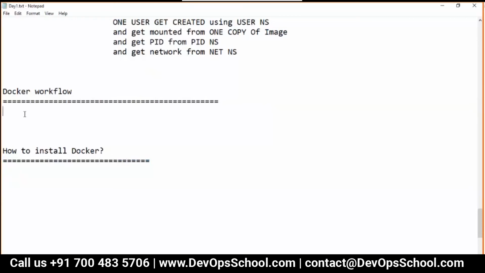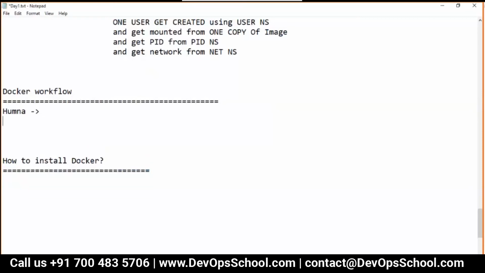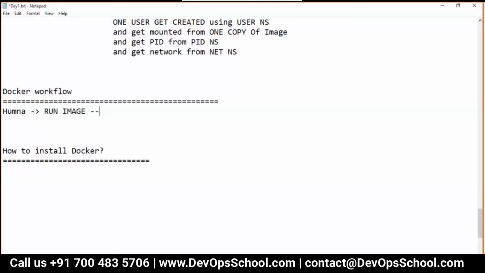So in the Docker workflow, what is happening here is the human sends the command. What command? Run image, that's all. Using the Docker client to the Docker daemon. Docker daemon and Docker server are the same thing.